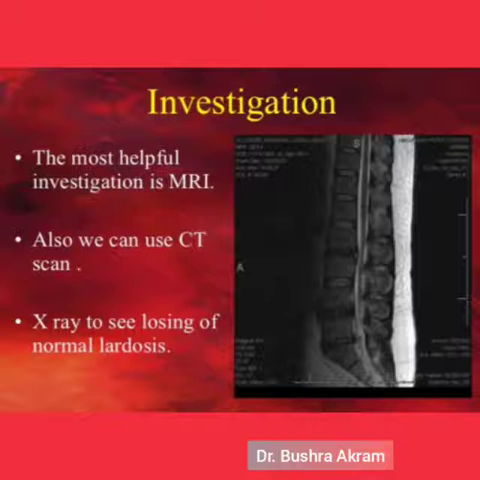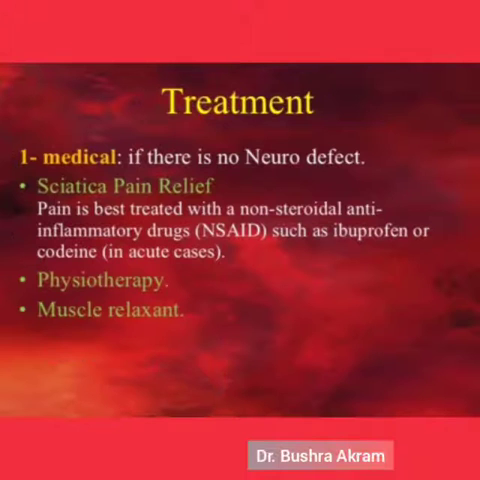Investigation. The most helpful investigation is MRI, and we can use CT scan and X-ray to see loss of normal lordosis.